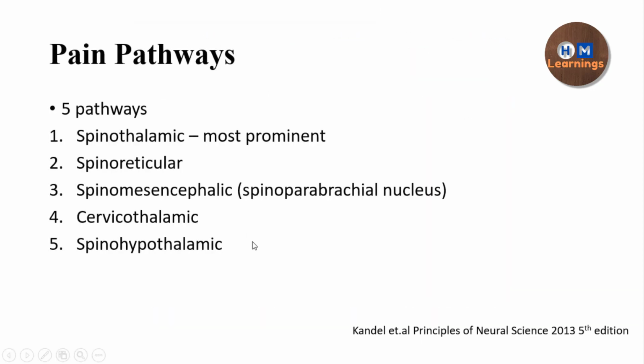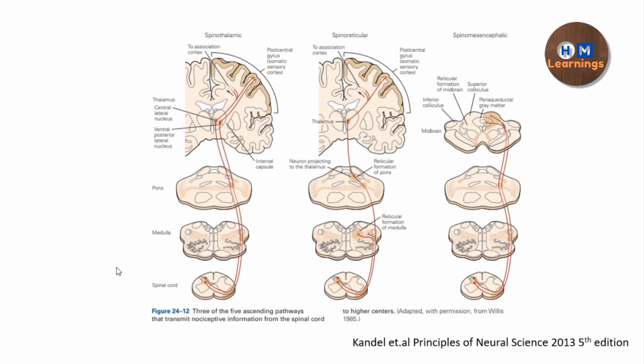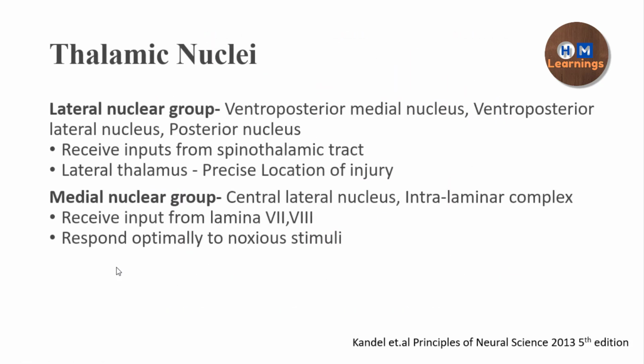So these are the different pathways, and why are the different pathways required? You can say the spinothalamic pathway is one pathway, the spinoreticular pathway is one pathway, then the spinomesencephalic pathway, cervicothalamic pathway, and spinohypothalamic pathway. We can understand this with the help of another diagram.